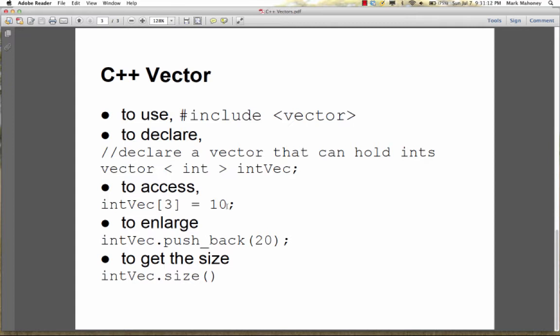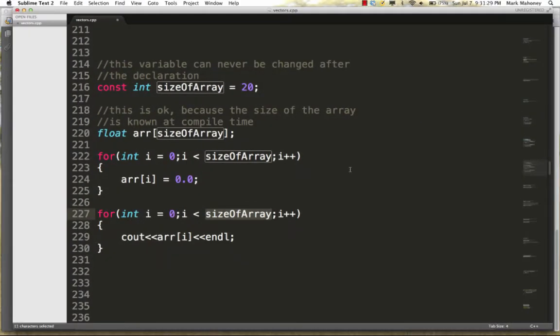Now vectors use a syntax feature called templates, and we're also going to be discussing templates a great deal in that next course I mentioned called data structures. But for now we won't worry too much about them. When we declare vectors, though, they are going to look a little bit different from other data declarations.